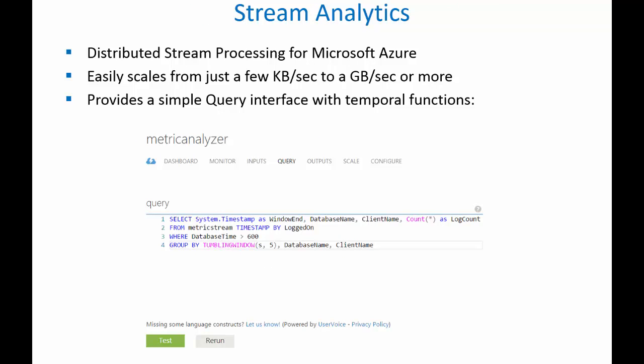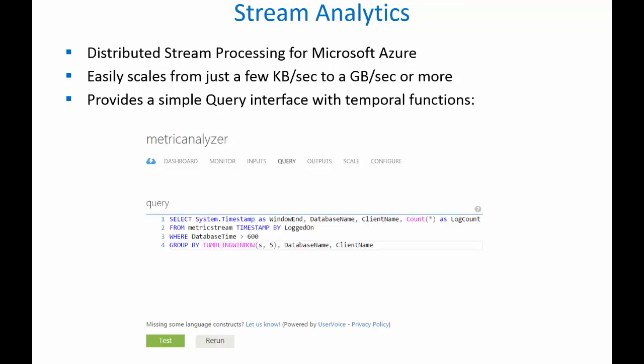Stream Analytics is very interesting in that it provides a way of doing temporal-based functions in a query interface. And I'll show you what that means in a minute. But you can do things like query against a group where your tumbling window is within 5 seconds. So you might want to compare what the database time is between different entries inside that 5-second window, which is what this project is actually doing.